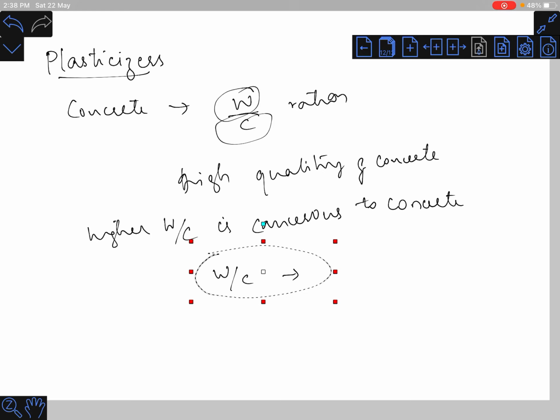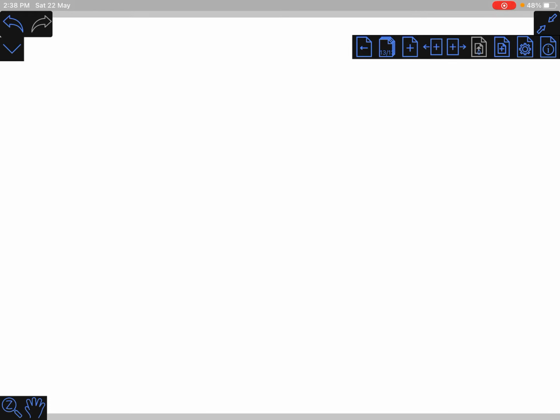But the problem with keeping the water cement ratio lower is the workability of concrete. That means concrete will not be workable. It will be very difficult to work with that concrete.